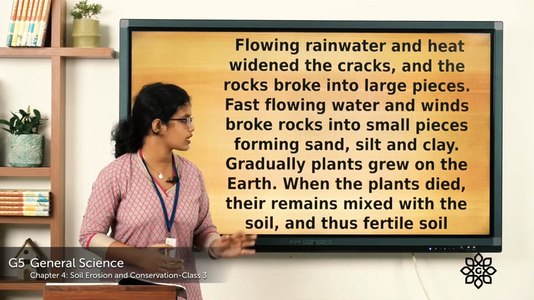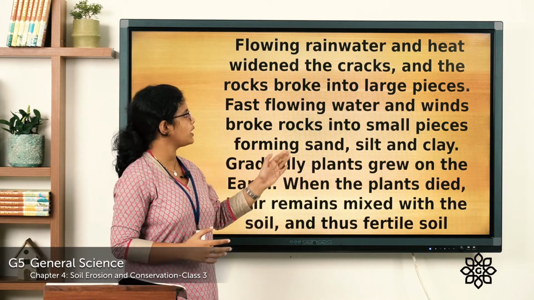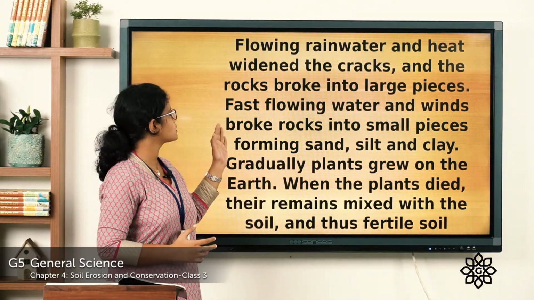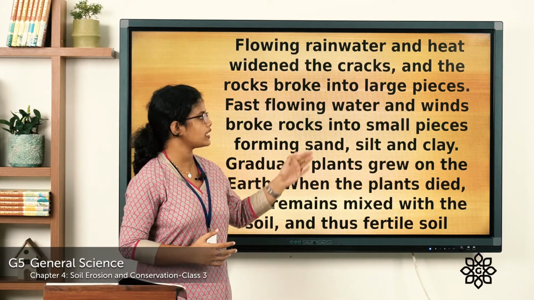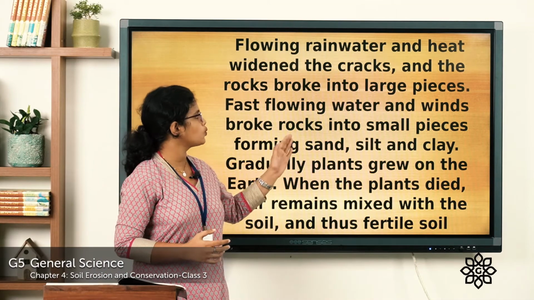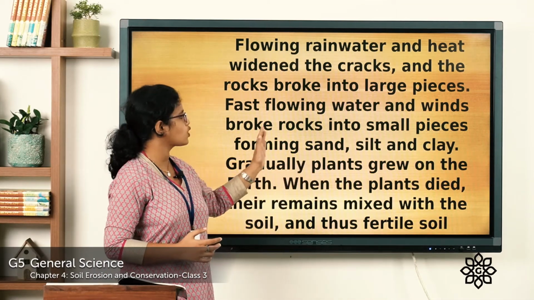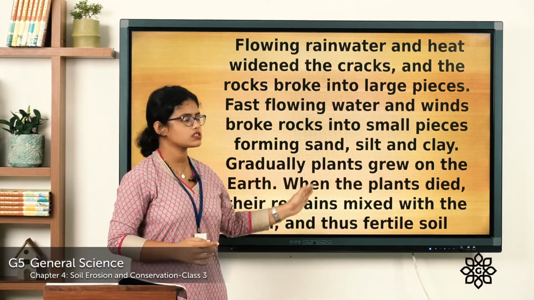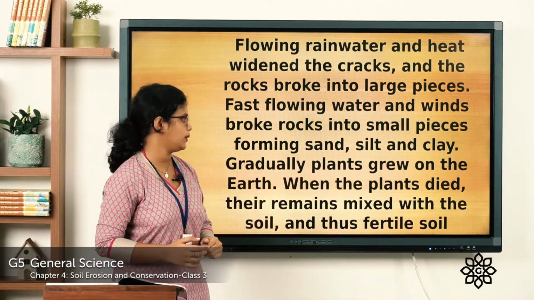So, this cracked the rocks. Flowing rainwater and heat widened the cracks. And the rocks broke into large pieces. Fast flowing water and winds broke rocks into small pieces, forming sand, silt, and clay.